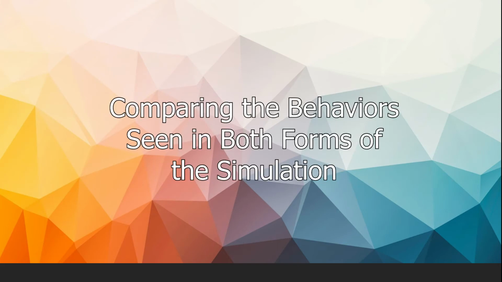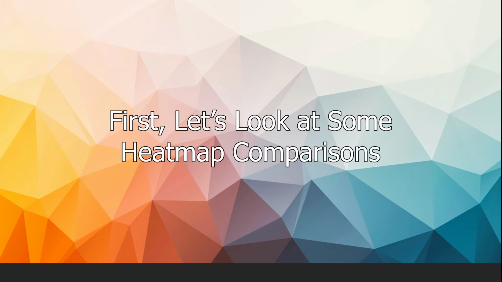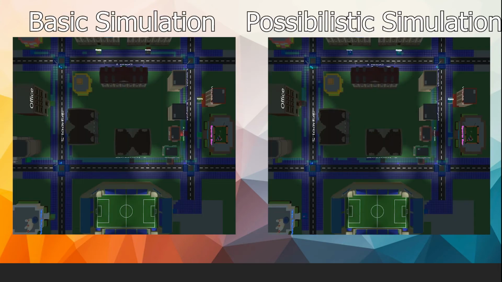Now let's move on to comparing the two domains and what subtleties emerge from the difference in how the students select how to spend their time. The first thing I'd like to do in comparing the two different forms of simulation is show several differences in heat map screenshots for comparable days before talking through some video footage from both. For example, the image on the left is a screenshot of the basic simulation on a given night, while the image on the right is of the possibilistic form on the same night. You can see that although traffic is similar at the workplaces and school buildings, the traffic at the businesses is several intervals higher in the basic simulation.